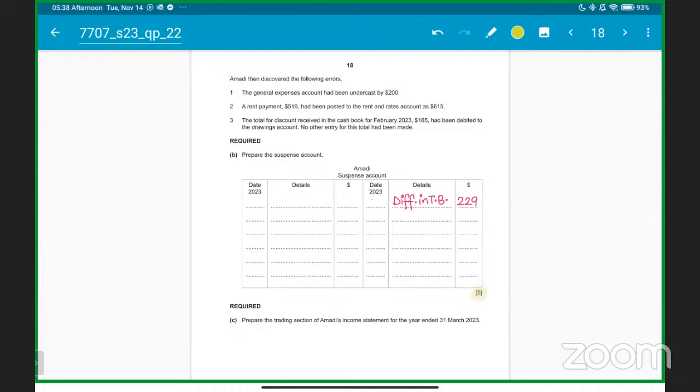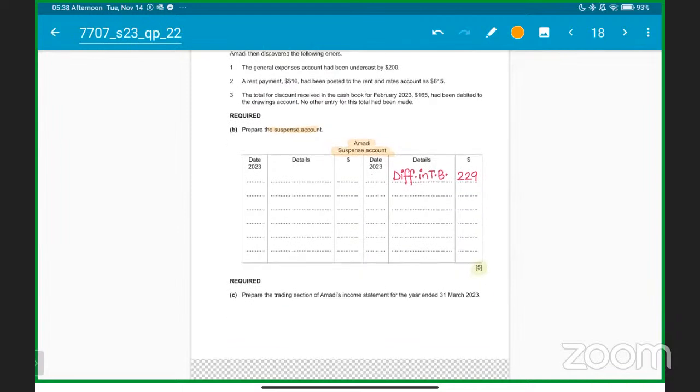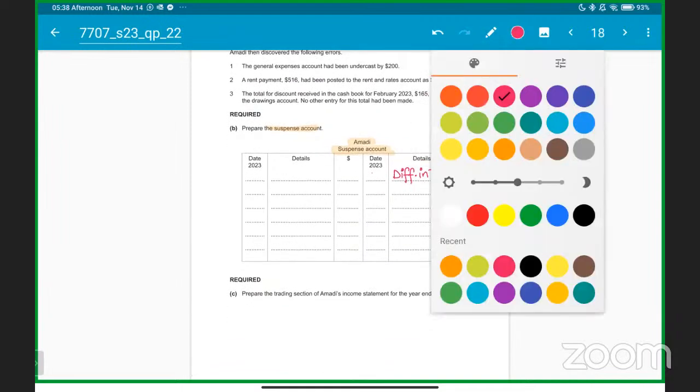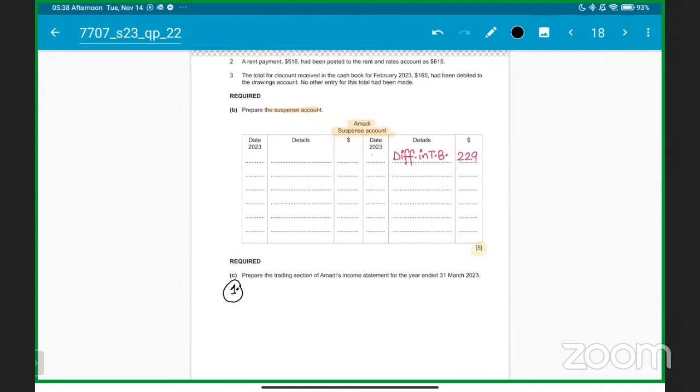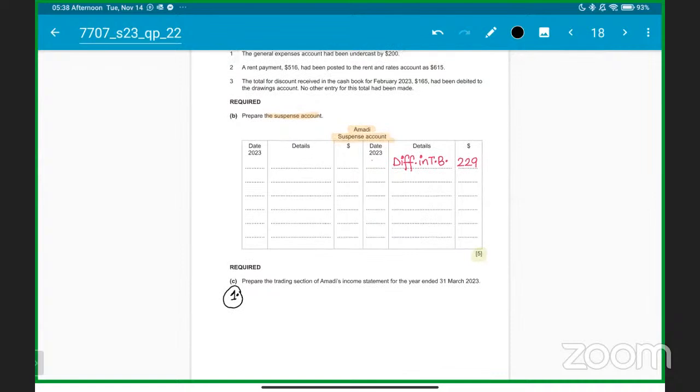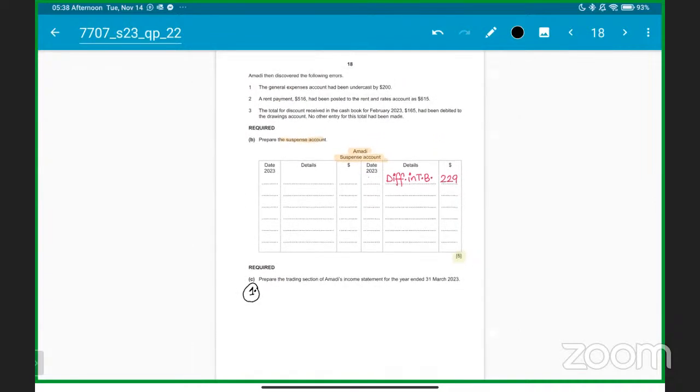Which means that they are not asking you to draw the journal entries as they have asked in some other questions, okay? They are directly asking you to make a suspense account. They are not asking you to do the journal entries, but as we already know, the best thing is to do journal entries first, and because we are learning, we are going to do the journal entries, okay? Getting it, students? Clear? So here we go. Because we are learning as well, I'm going to explain the journal entries once again.